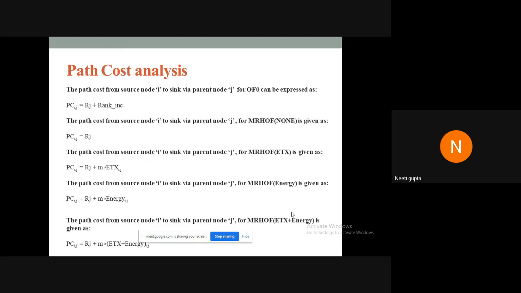Similarly, for energy, we defined the path cost analysis, and we gave path cost analysis for hybrid objective functions as well, for ETX plus energy. For example, when we are combining two matrices. So this was a novelty of this work.